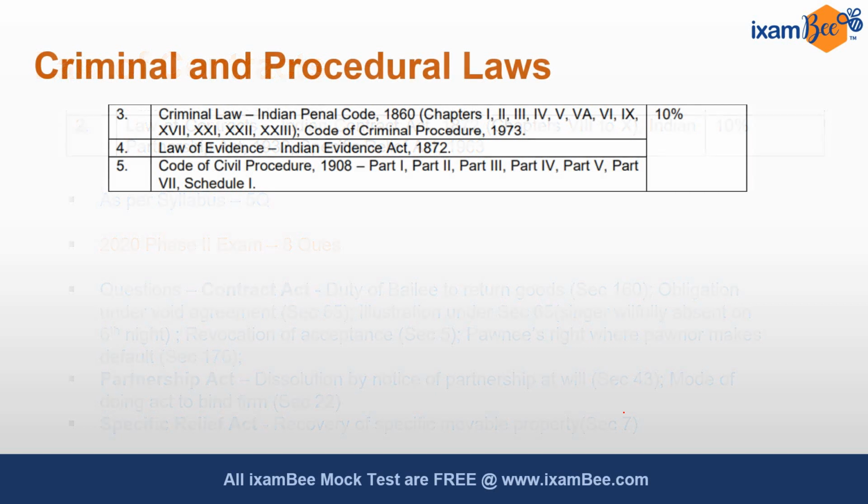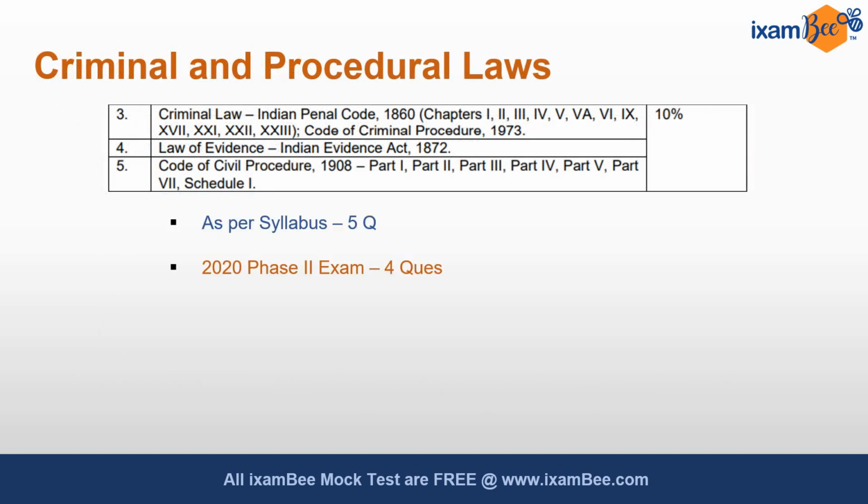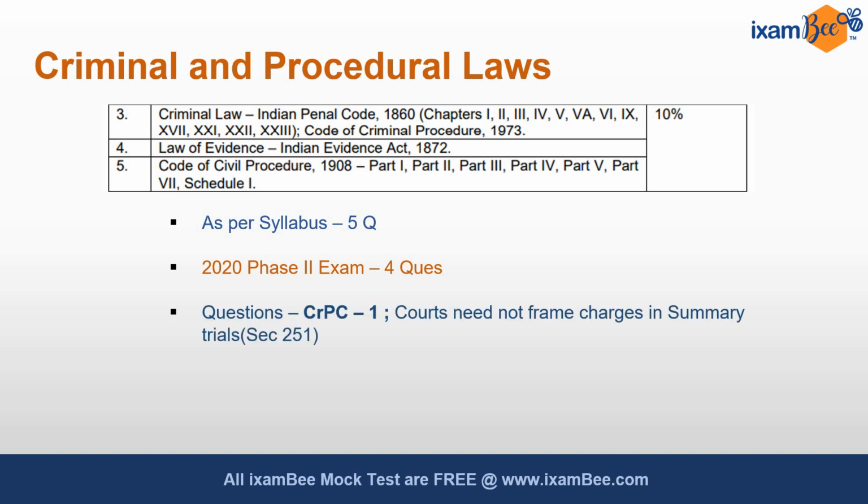Moving on to the next part, that is criminal and procedural laws. From this section there should be 5 questions, and in the actual phase 2 exam, there were 4 questions. One question was from Criminal Procedure Code section 251, which was related to framing of charges not being necessary in which of the cases, that is in summary trials cases.